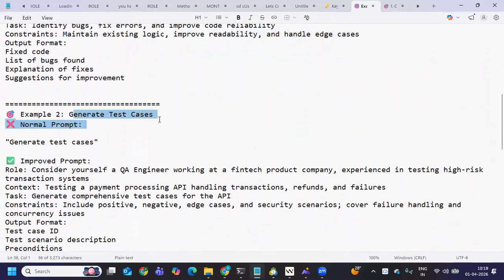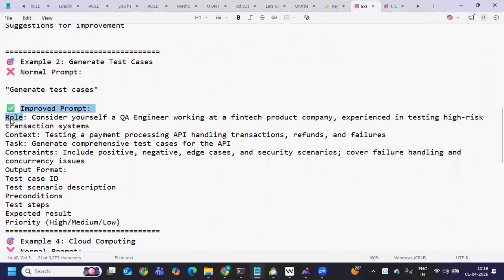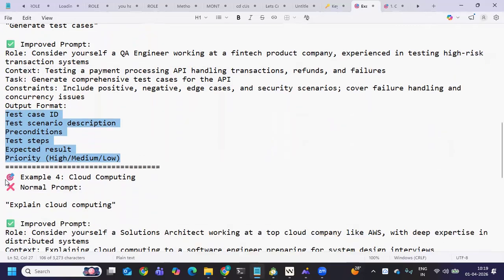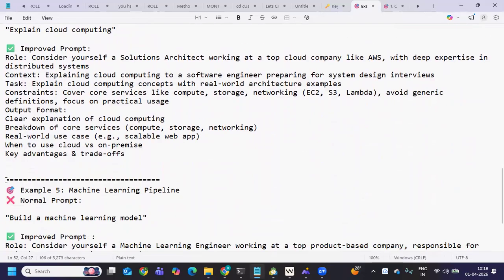Next is generating test cases. The normal prompt we give is: generate test cases. Simple. For whatever document you submit, based on that it will create them. Now, what is the improved format we can give? Again, role I'm giving, context I'm giving, task I'm giving, constraints I'm giving, and then the format. So what is the output format? I need a test case ID, test case scenario description, condition, and steps. I'm already giving everything that I need. Then the output that you get would be a more refined one. This is something that we need to take care of whenever you are giving a prompt.